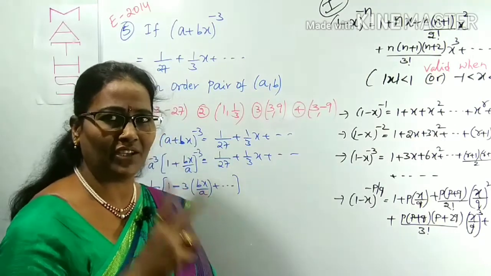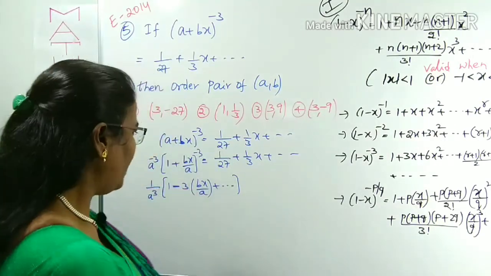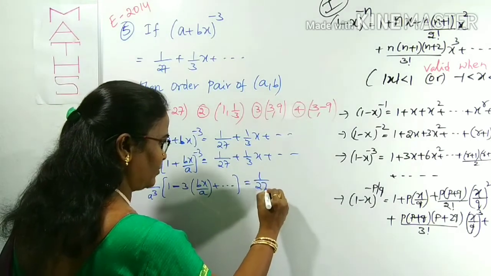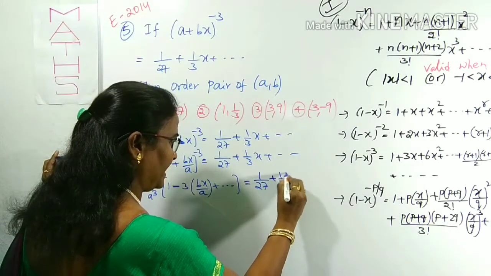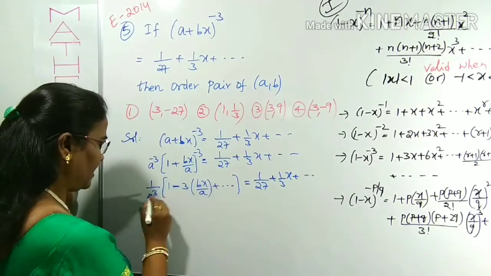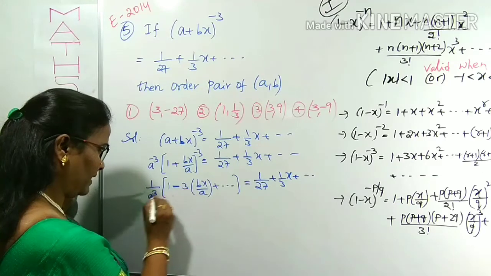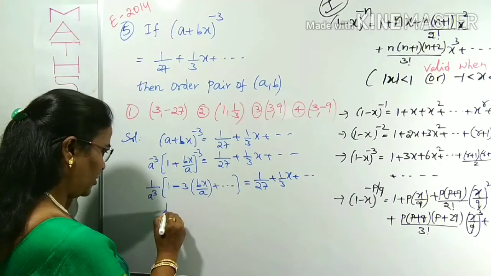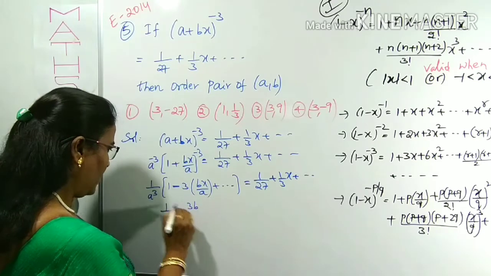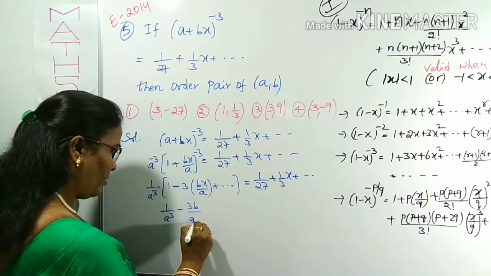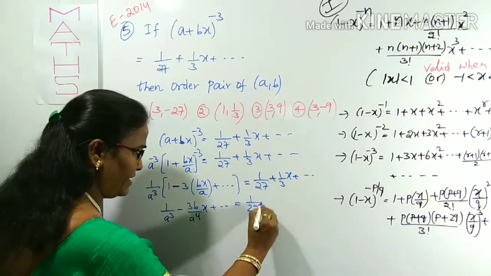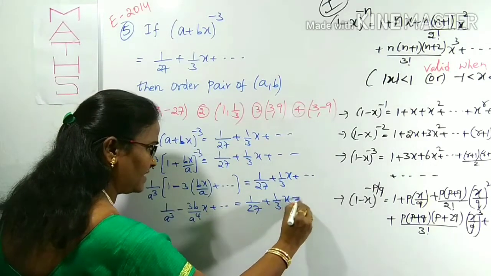To find out A and B values, 2 terms are enough. What about the right side expansion? 1 by 27 plus 1 by 3x and so on. Now we can compare the two sides. Again we can expand here: 1 into 1 by A cube is 1 by A cube, minus 3b by A cube into A power 4 into x plus and so on, is equal to 1 by 27 plus 1 by 3x and so on.